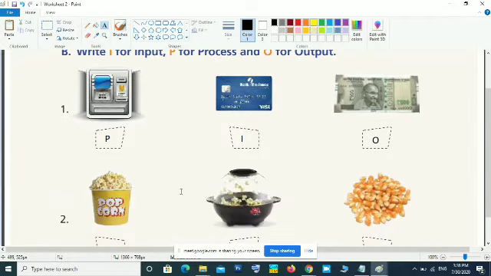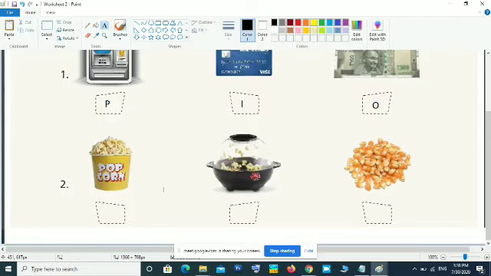Okay, then second one, that is popcorn. All of you are familiar with popcorn. A corn is fried and you will get the popcorn. When you are going to theaters, cinema talkies, multiplex, or some exhibition stalls, you can see this process going on.